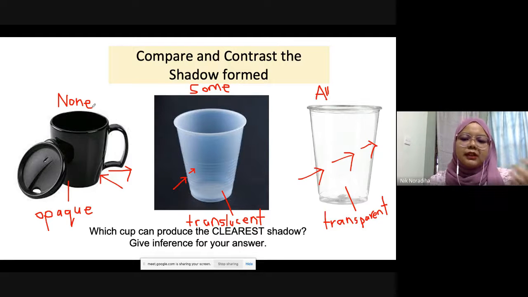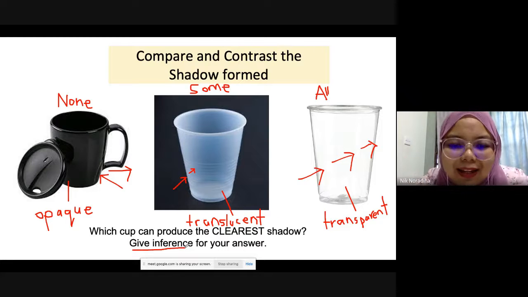So remember, whatever material they give to you, just identify whether it is opaque, translucent, or transparent. It doesn't matter what they give you. If the question asks you to give an inference, they are asking you why.